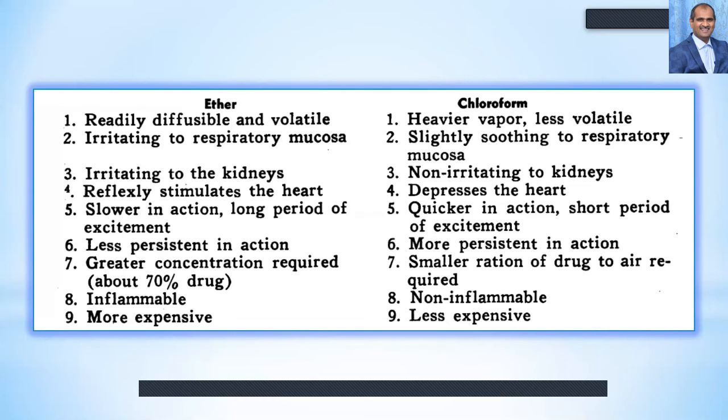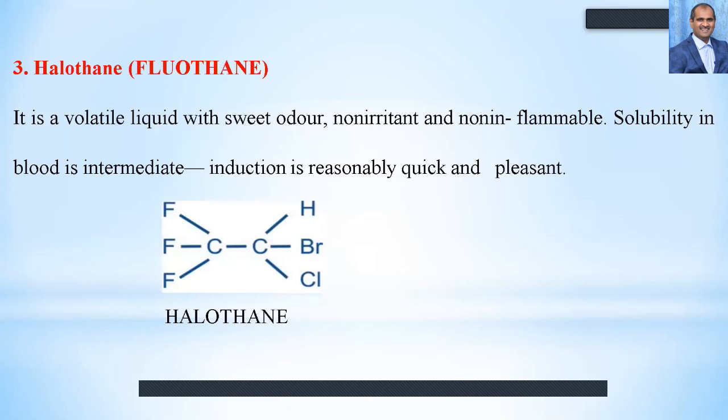Ether is less persistent in action, and chloroform is more persistent in action. A greater concentration is required, especially for ether, where 70% of the drug is required, whereas a smaller ratio of drug into air is required for chloroform. Ether is highly inflammable, whereas chloroform is non-inflammable. Compared to chloroform, ether is more expensive, whereas the cost of chloroform is less. Compared to the modern anesthetic agents, ether is very cheap in nature.